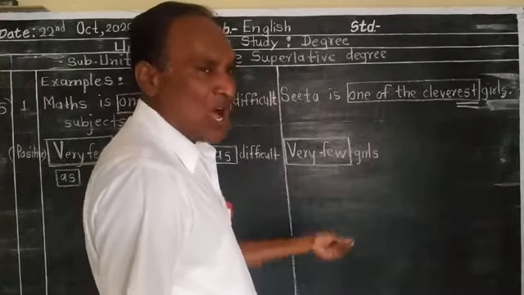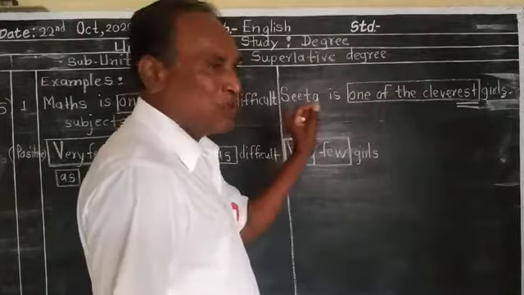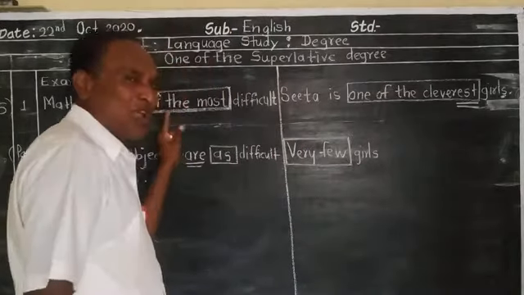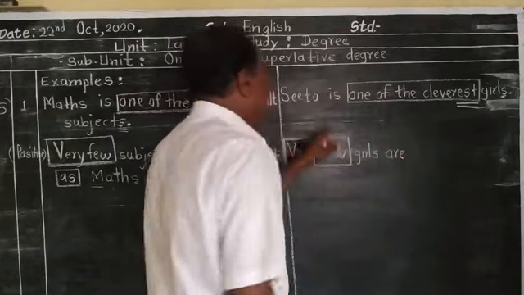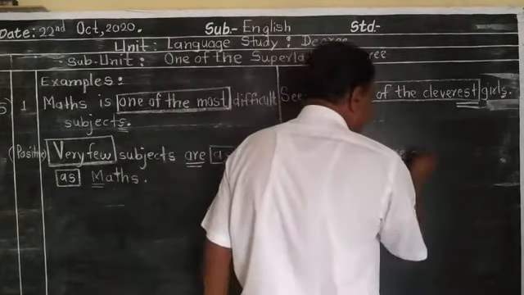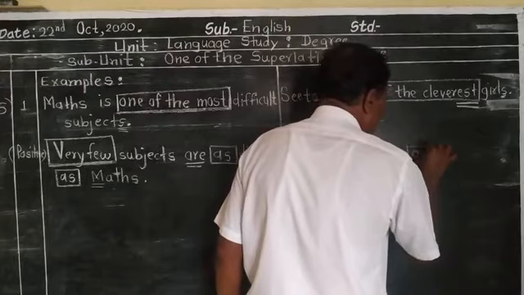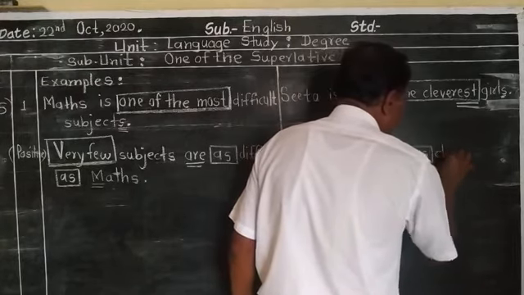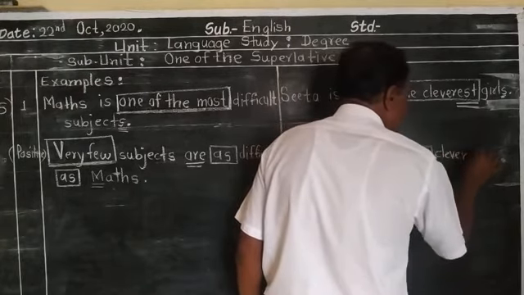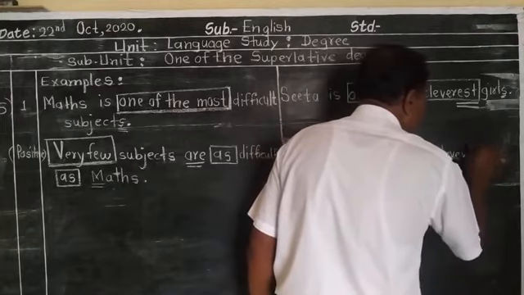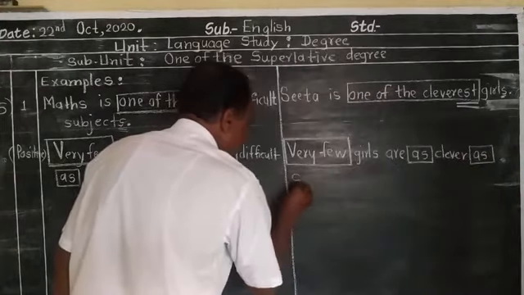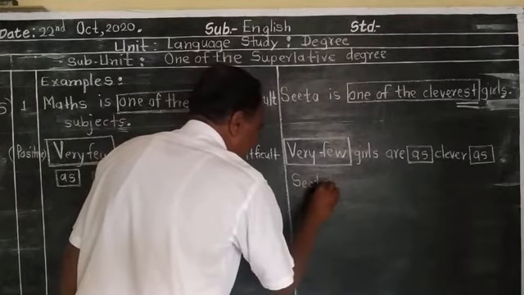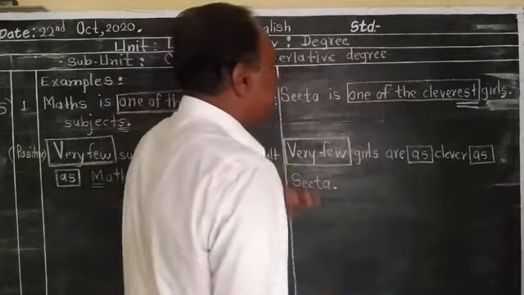So which verb do we have to use, is, are or am? Because it's present tense, are. As clever as Sita. Full stop. Look here, students.